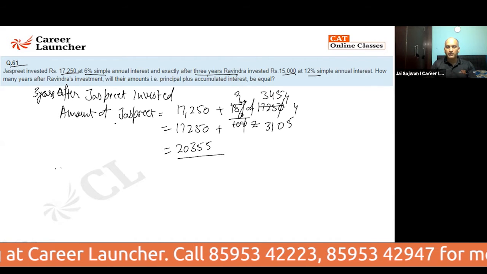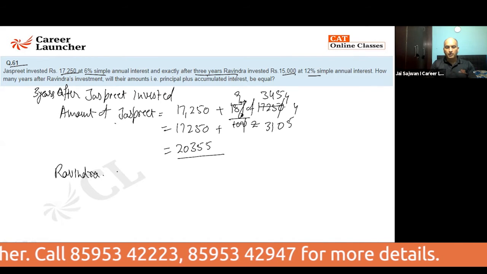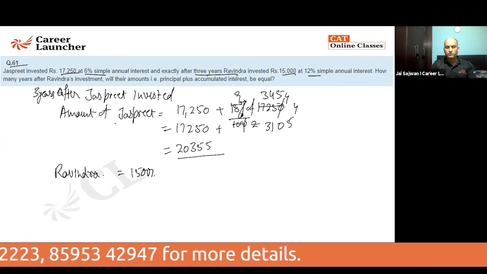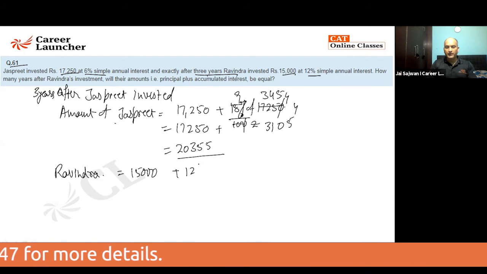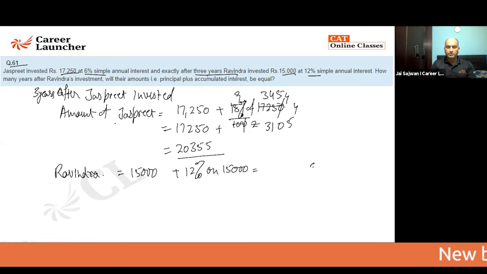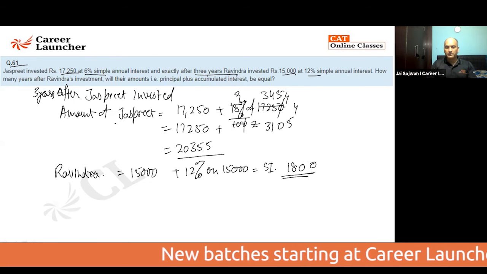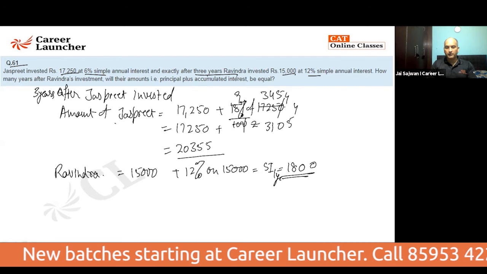And now at this moment, Ravinder comes with his money. Now Ravinder has 15,000 rupees with him. Every year he's earning 12% on 15,000, so it is coming out to 1,800 that he is going to get as simple interest. This is per year, 1 year.